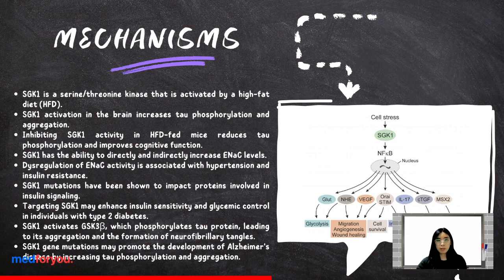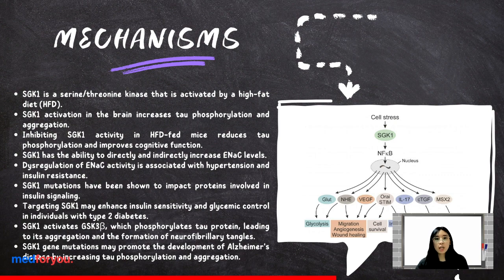Additionally, SGK1 has the ability to directly increase ENaC levels by phosphorylating the channel protein, and indirectly by phosphorylating Nedd4-2, a protein involved in ENaC degradation. This regulation of ENaC activity has been associated with hypertension and insulin resistance, common features of type 2 diabetes. SGK1 mutations have been shown to impact proteins involved in insulin signaling such as AKT and FOXO1, potentially contributing to the development of insulin resistance in type 2 diabetes. Targeting SGK1 in future treatments may enhance insulin sensitivity and glycemic control in individuals with type 2 diabetes.